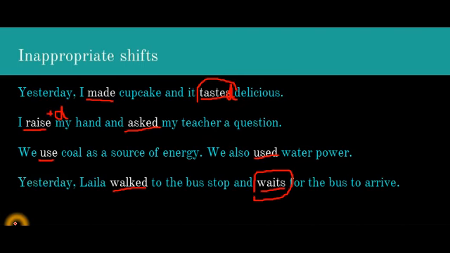So whenever we want to check we are not shifting verbs inappropriately, what should we do? Circle all the verbs and check whether you're following the correct verb tense or not. If it is not correct, just correct it. Your sentence should follow present tense or past tense.